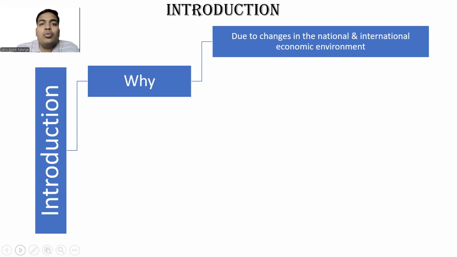They did not update the act as per the changes in the economy. So now in this new act, most of the sections are given with the word prescribed. Now the Ministry of Corporate Affairs, the respective ministry, has the power to give rules. We will see such prescribed items in coming slides. So due to changes in the national and international economic environment, what are the changes?